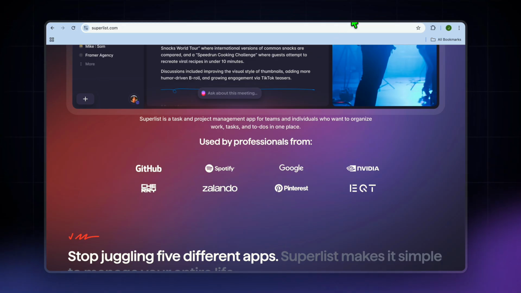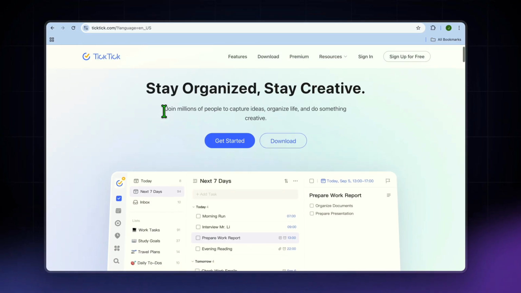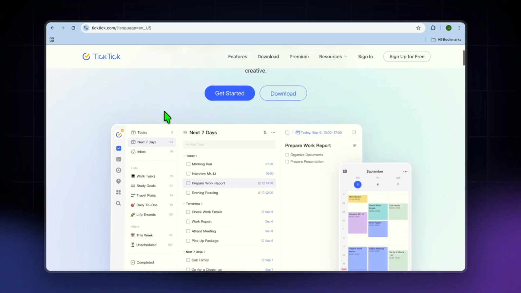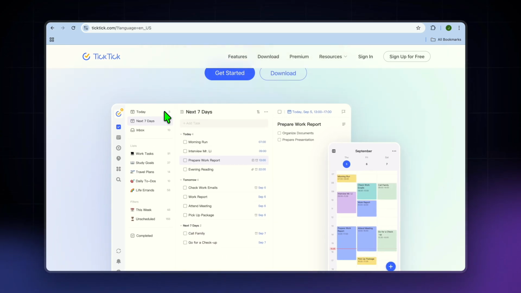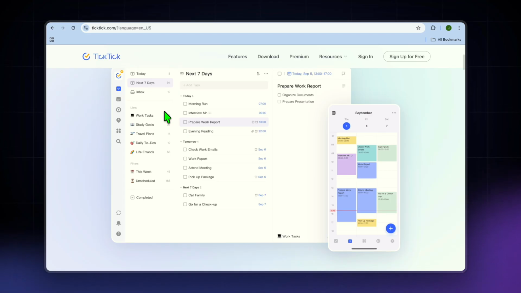And last but definitely not least, what is Ticktick? Ticktick is a feature-packed task manager built for personal productivity. It includes tasks plus extras like calendar views, habit tracking, and a built-in Pomodoro timer. Think of Ticktick as a productivity toolbox that includes tasks plus habits plus focus tools in one app.